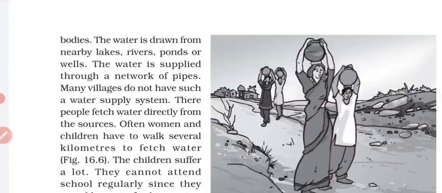Now, various people are taking water from various sources. For example, at our home we have pipelines that provide us fresh water. But not all people have proper water. This water is coming from various water bodies like lakes, rivers, ponds, as well as from the groundwater also. But different villages do not have such pipelines or such water supply.